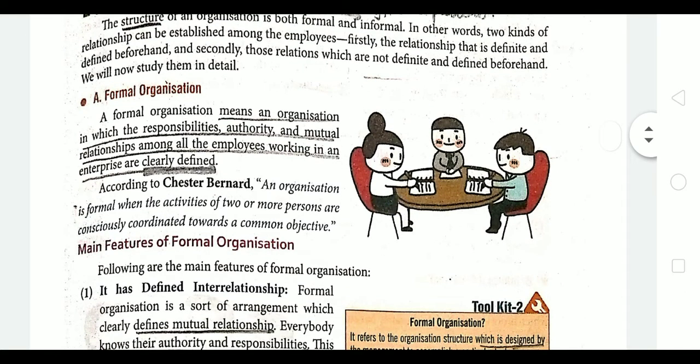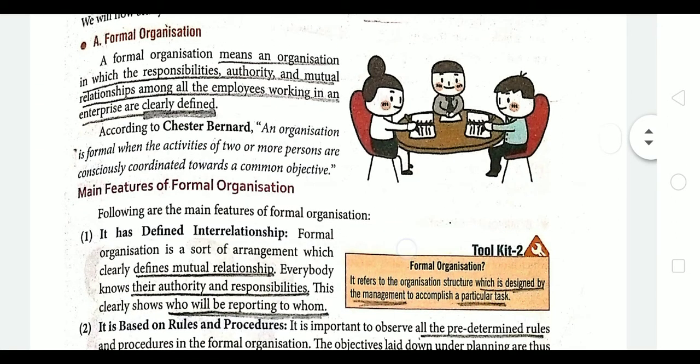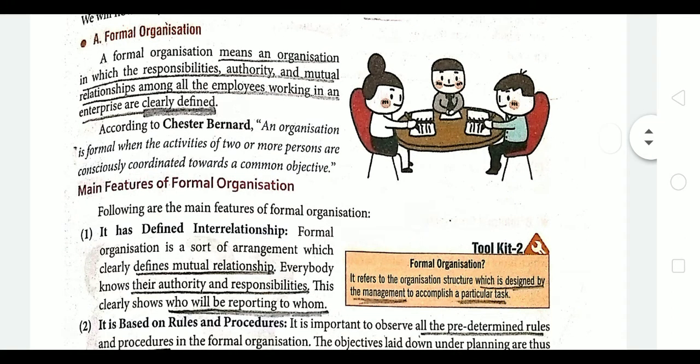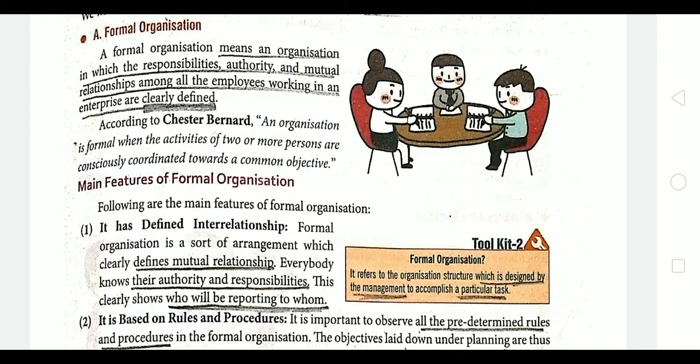So, let us start. So, first we have formal organization. It means an organization in which responsibilities, authority and mutual relationships among all the employees working in an enterprise are clearly defined. So, this type of organization is deliberately created, right, and it is created by the top level management. So, here all the responsibilities are defined beforehand, all the authorities and all the mutual relationships of a subordinate or a superior, everything is predetermined or predefined, right.